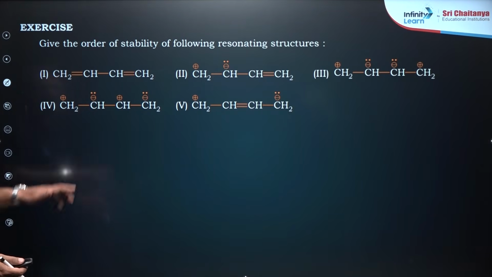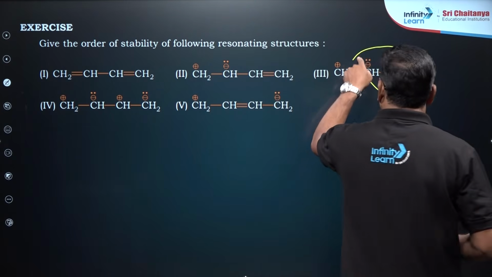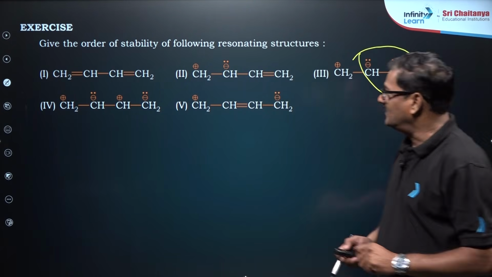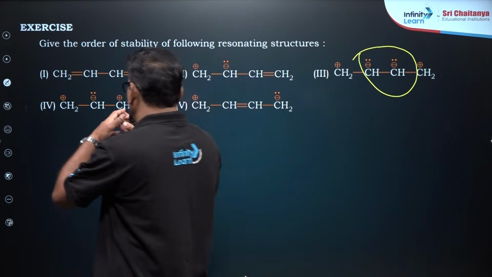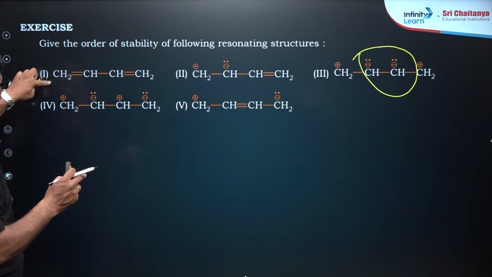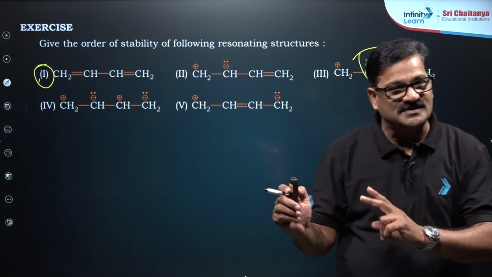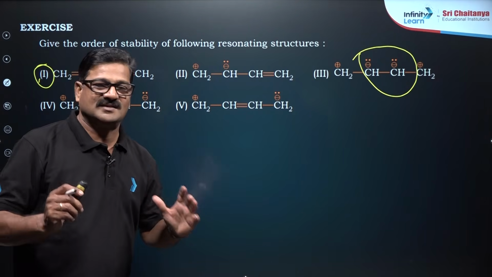Similarly here, I just want to give the order of stability of the resonating structures. Two similar charges are never stable, and this can be stable, and this can be stable, and this can also be stable. One is going to be more stable. Why? It is a neutral structure. So 1 is the most stable and 3 is the least stable.